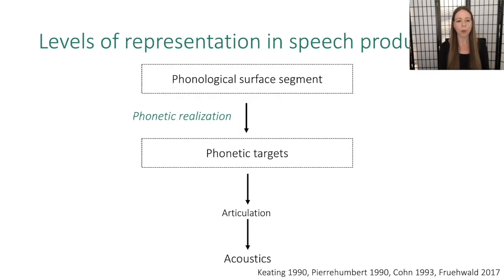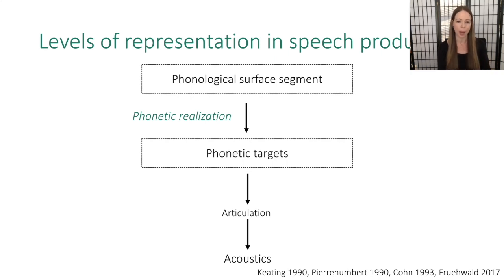So what I'm going to do first is just lay out the framework I'll be working with, just to indicate what levels of representation I'll be assuming in speech production. So this is a pretty traditional framework. I'm going to be assuming that there is an abstract phonological surface segment that might be composed of the distinctive features of the segment. This surface segment is then phonetically realized into a set of abstract phonetic targets. These are abstract, but they might indicate the motor plans or possibly even auditory goals of the speaker to realize the phonological surface segment in phonetics.